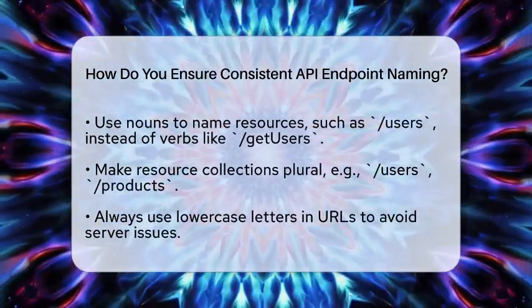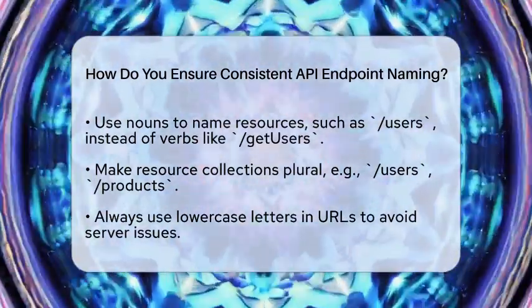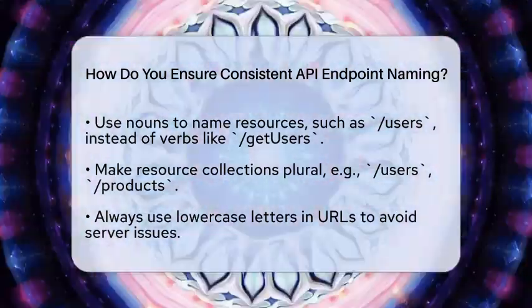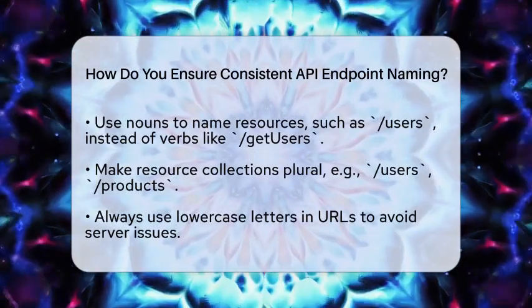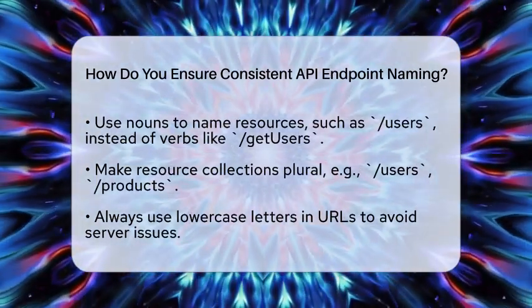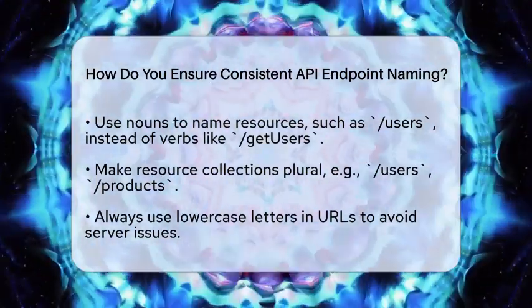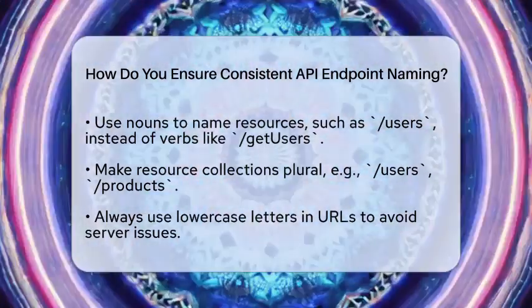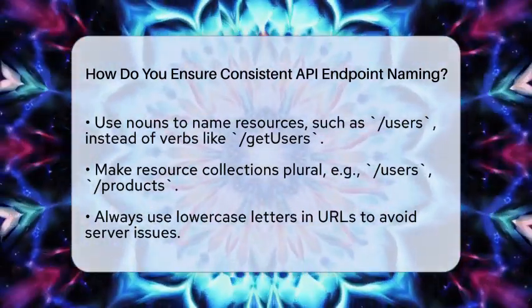First, use nouns to name your resources. For example, use /users to represent user data. Avoid verbs like /getUsers because the HTTP method already indicates the action. This aligns with REST principles, which focus on resources rather than actions in the URL.